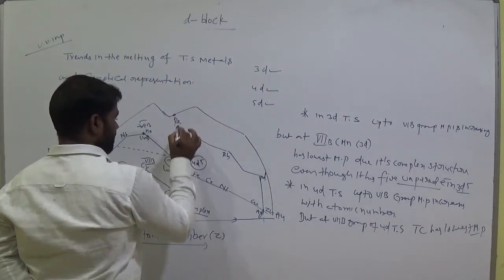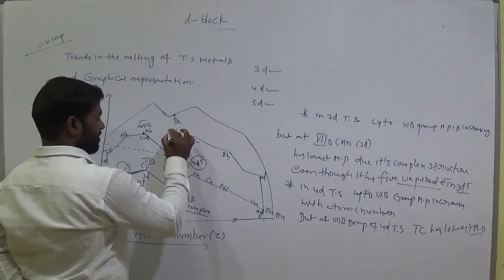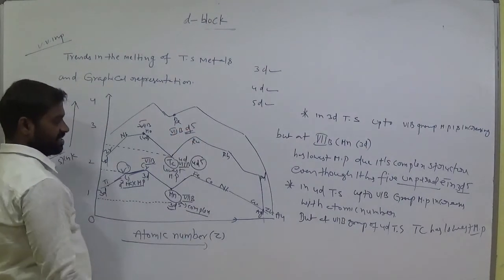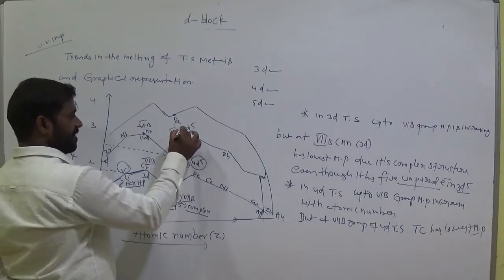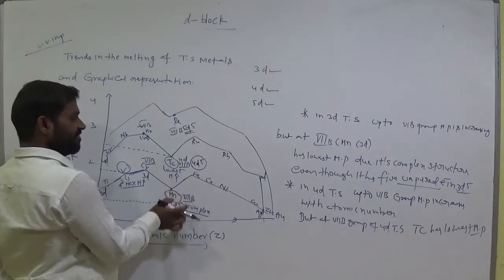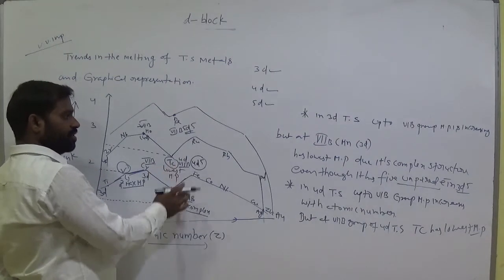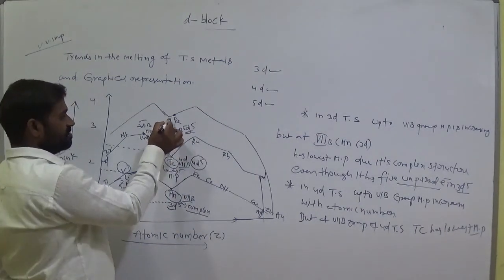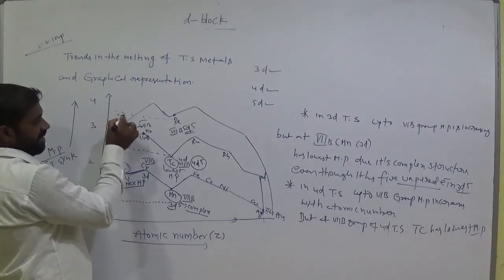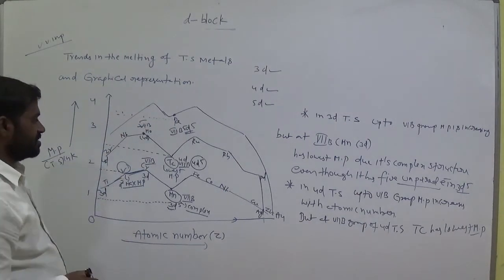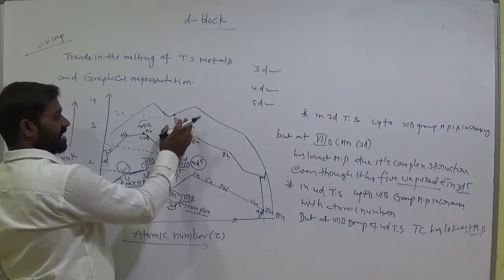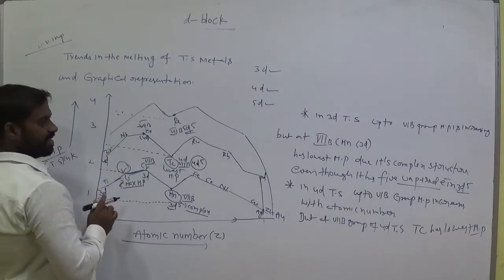This is rhenium, which belongs to the 7th B group and also has a D5 configuration. 3D, 4D, 5D, 5 unpaired electrons here also. When comparing with these two, it has somewhat higher melting point values, more than 3 thousand Kelvin. Especially these two are very, very important. When comparing, this one has a high melting point, high.